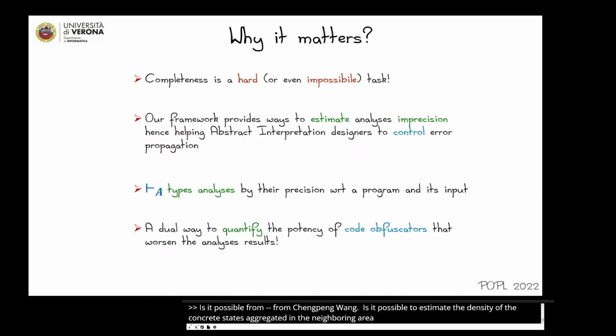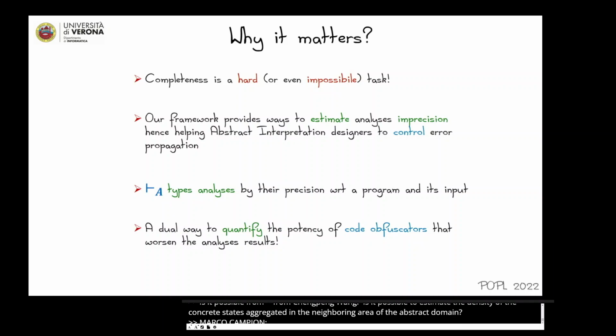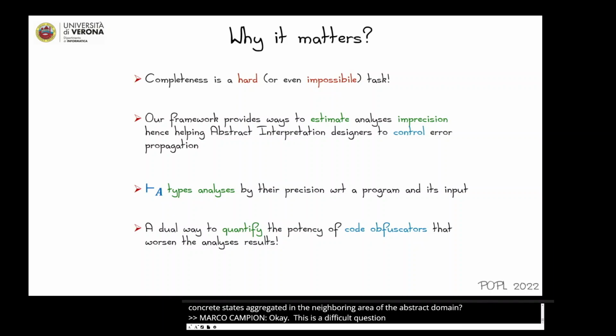That's a difficult question, because maybe we require some properties on the concrete domains. We can think of something, and maybe we can change the framework in order to apply the measure directly on the concrete domain in this case.